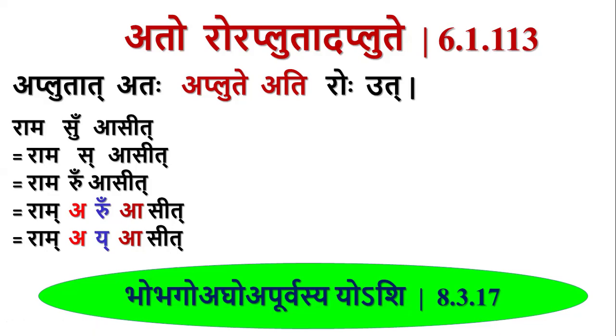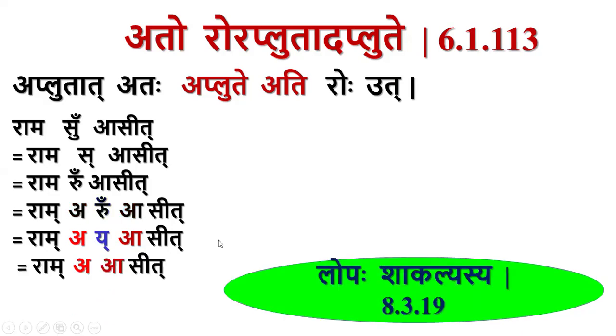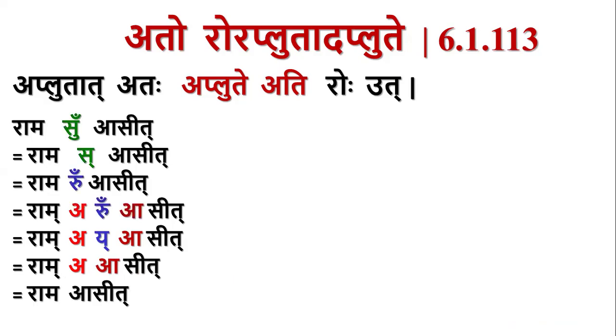And we know whenever there is yakara which is present at the end of a pada, and if it is followed by an ash letter and preceded by rasvakara or dirghakara, we have the scope for lopa shakalyasya, by which that yakara or vakara, if it is vakara, they get deleted. So Rama asit. Once we apply lopa shakalyasya, we cannot apply akasa varne dirgha here, since lopa shakalyasya is asiddha to akasa varne dirgha. We have to write like this only, Rama asit.